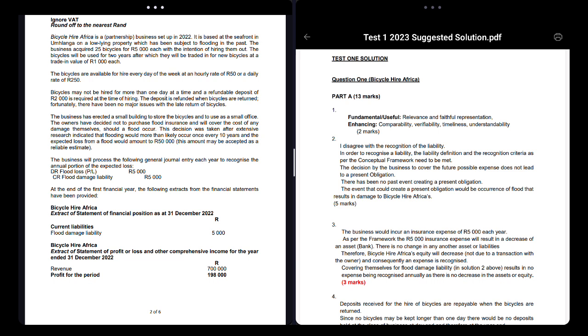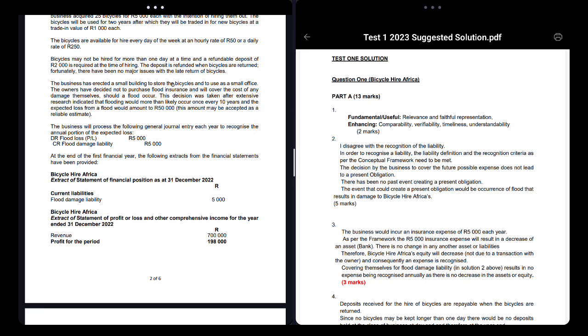Okay, and you got a deposit of 2,000 rand. What this means is, when a customer comes to your business to hire the bike, they have to give you 2,000 rand. You keep that 2,000 rand. When they come back with that bike at the end of the day, you give them the 2,000 rand back. This will stop them from stealing the bike. Because if the customer gives you 2,000 rand and takes the bike, they most likely won't steal it, right? So when he brings the bike back at the end of the day, you give him the 2,000 rand back, right? So right now you can see that deposit is playing like a liability kind of thing, hint, hint.